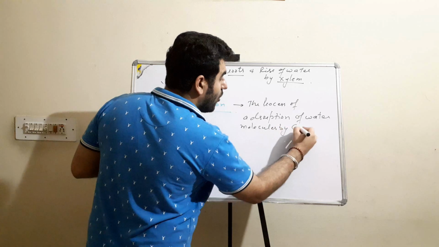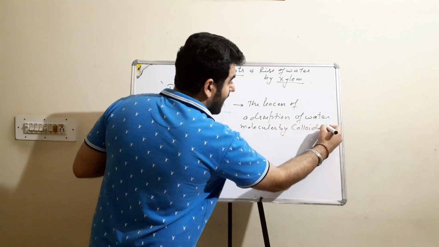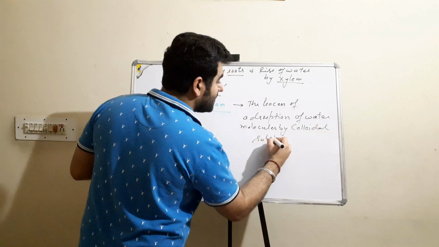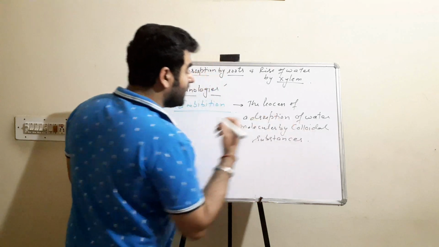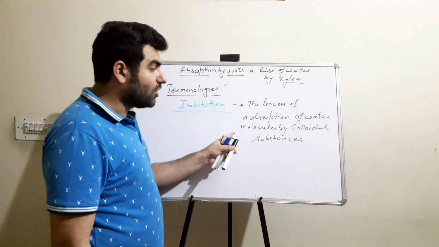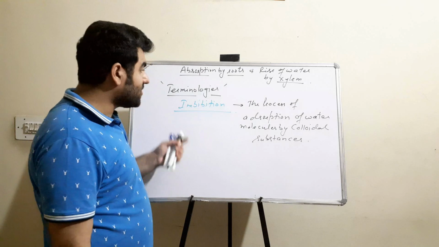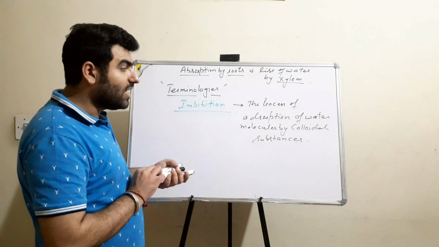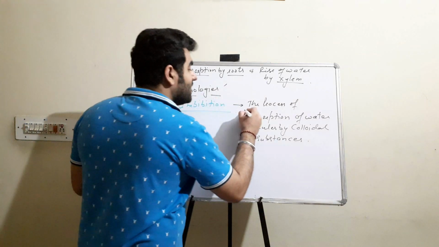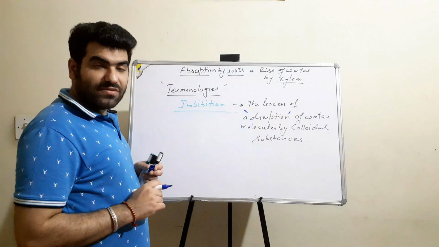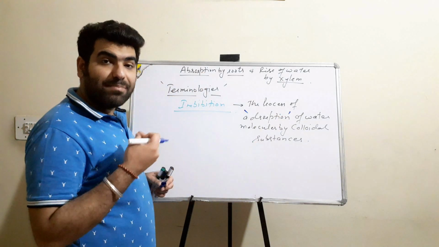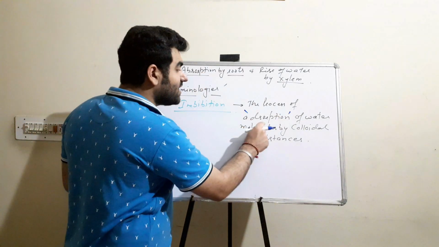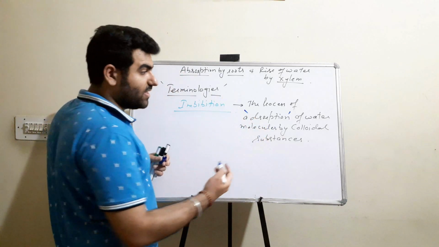by colloidal substances, it is known as imbibition. Here the important thing is the adsorption, that is, this is just a surface phenomenon. The water is not absorbed to the core, it is just present on the surface of the material.